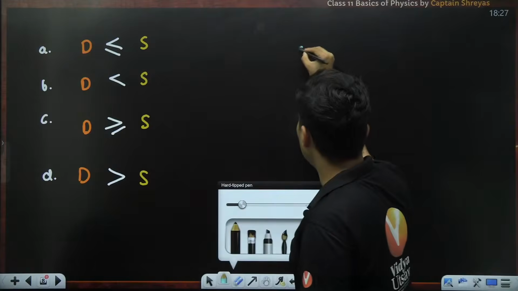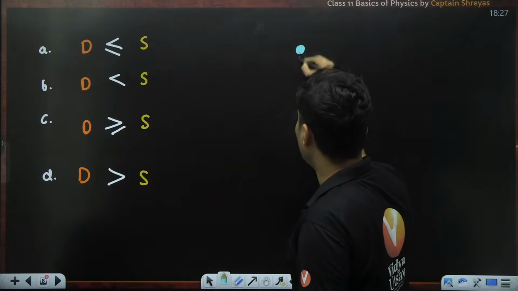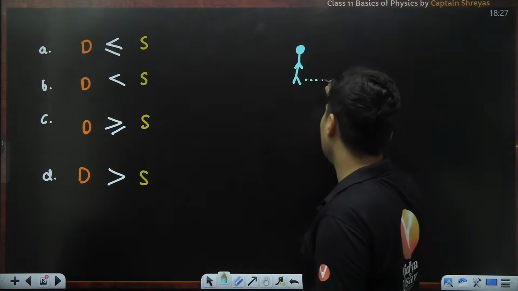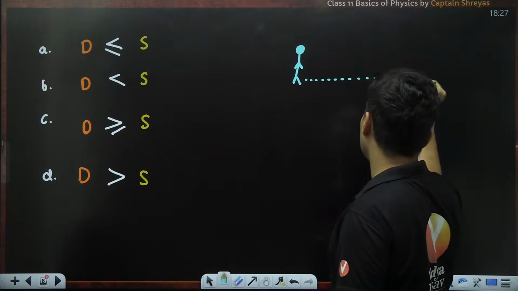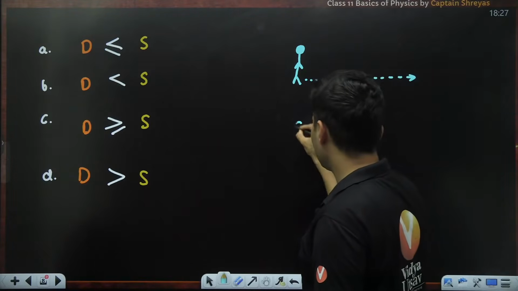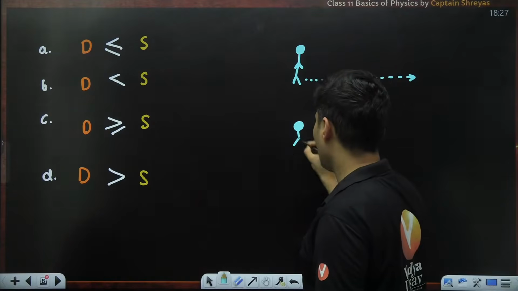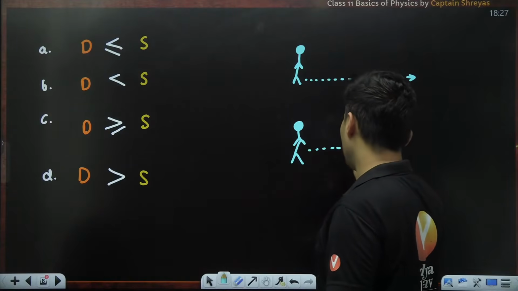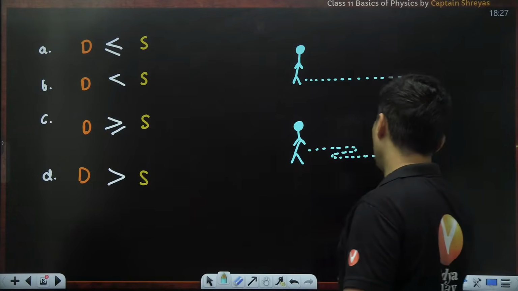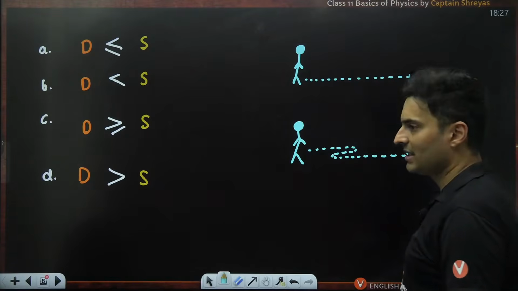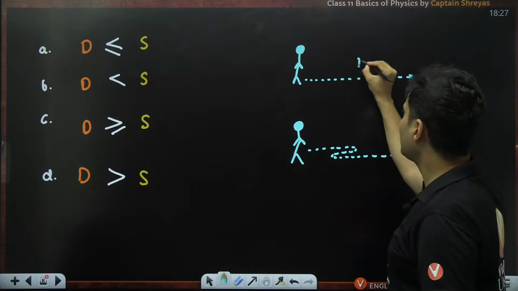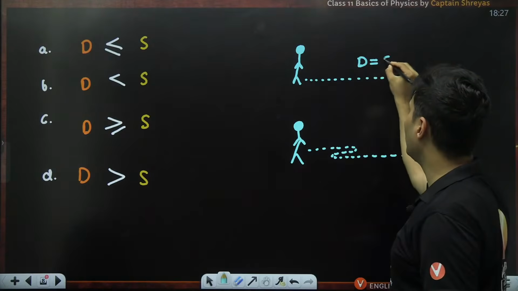Well, think like this. If there is a Pandu, and that Pandu goes in a perfect straight line, versus that same Pandu goes front, goes back, and again goes in the front like this. Here you can see my distance is equal to the displacement.